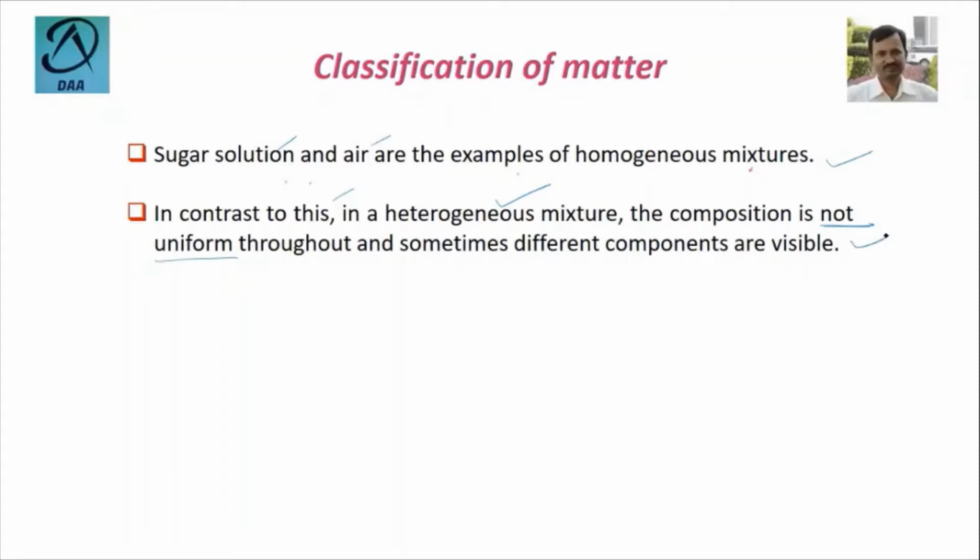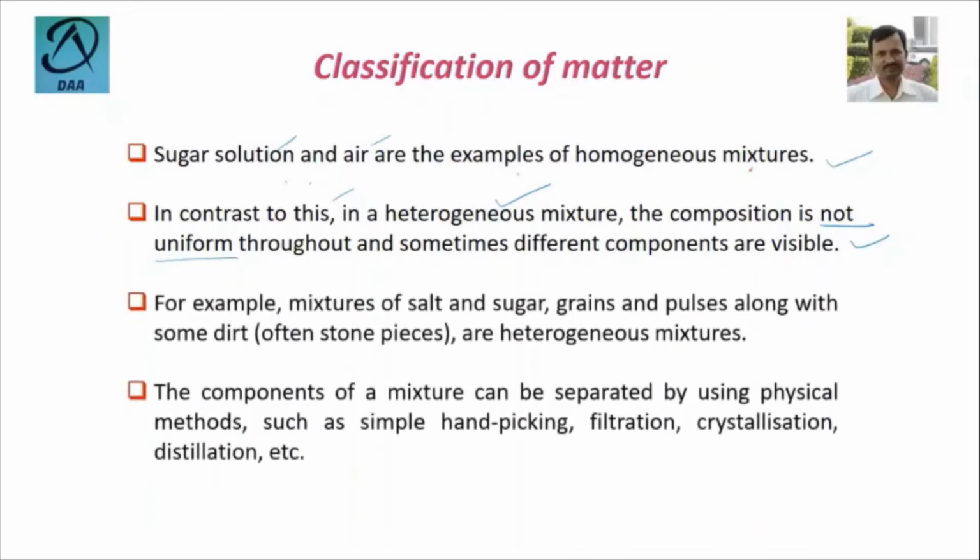That means whatever components are there in the mixture, you can visualize them. For example, if you mix solid salt and sugar, or grain and pulse along with some dirt, that means some stone pieces, then immediately you can visualize that this mixture is heterogeneous, and different components are visible.